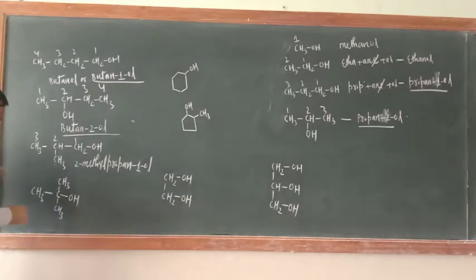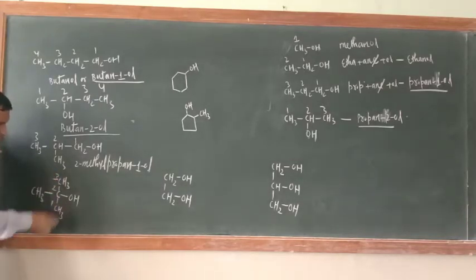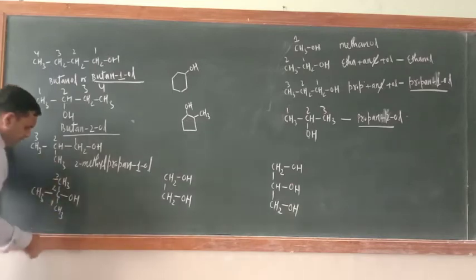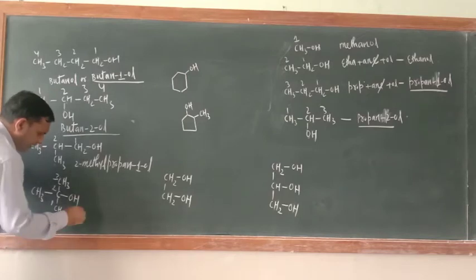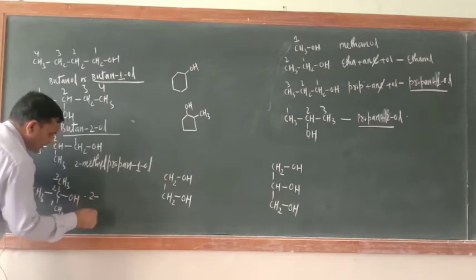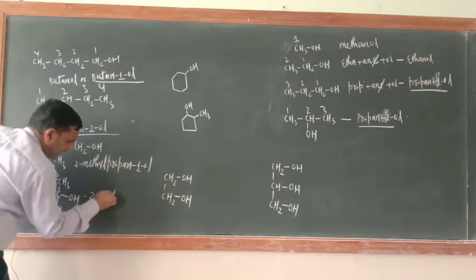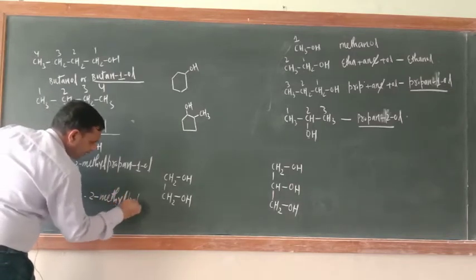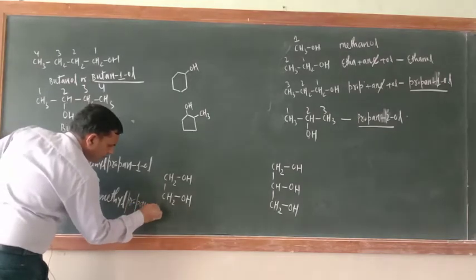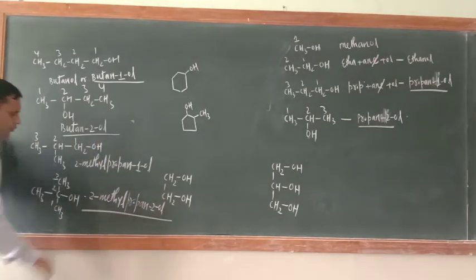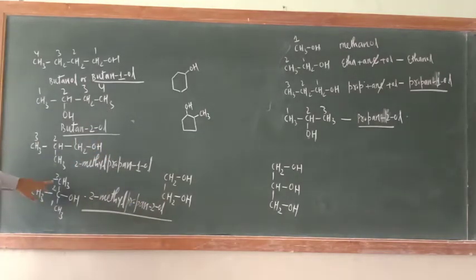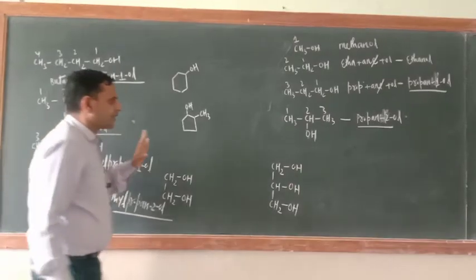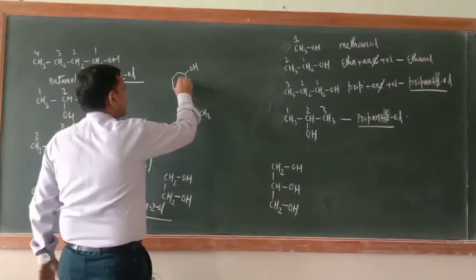Last year I taught. So this is 1 2 3. You can start from like that also, 1 2 3. So what is the name of this one? The name of this one is 2-methyl propane 2-ol. Correct? Is there any problem? Now what about this one?